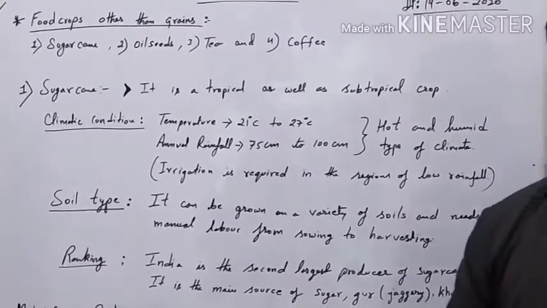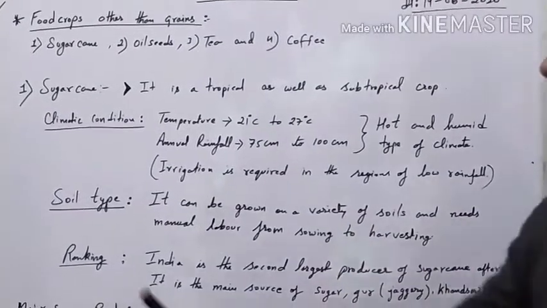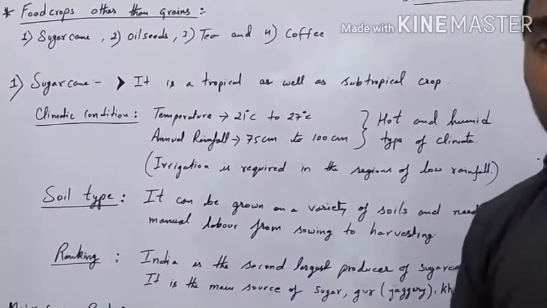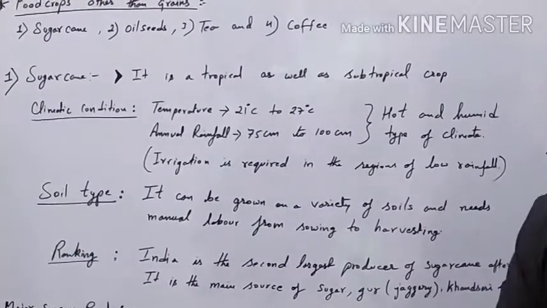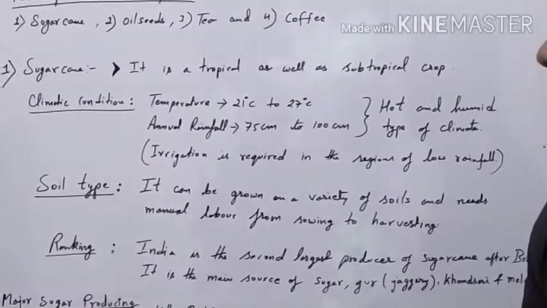Let us quickly discuss them one by one. Okay, so let us start. The first one is sugarcane. It is a tropical as well as subtropical crop. That means it can be grown in the tropical region as well as in the subtropical region. Now let us see the climatic condition in which it grows.